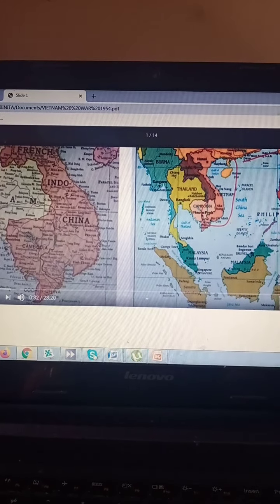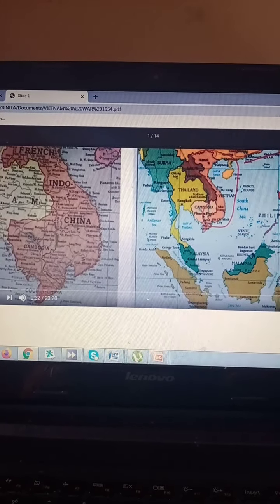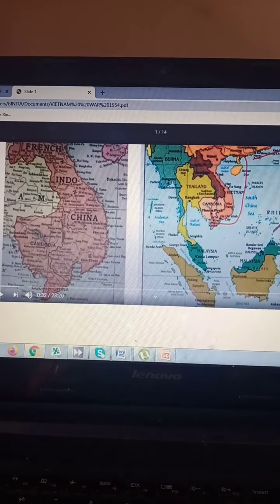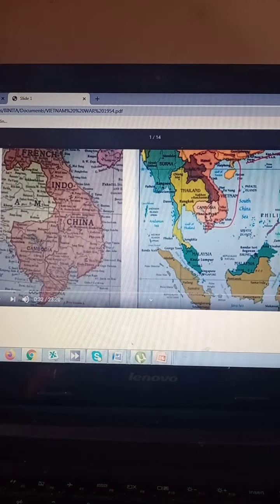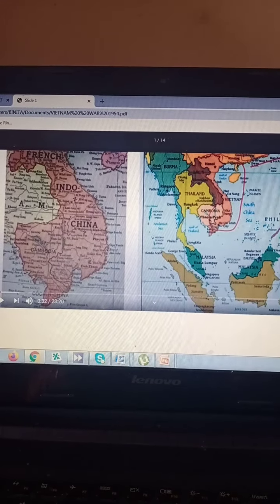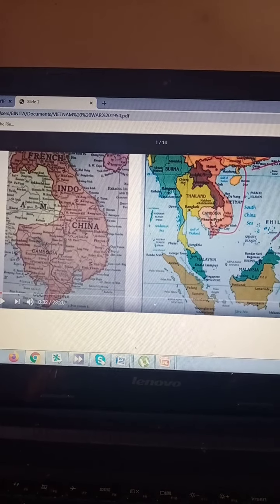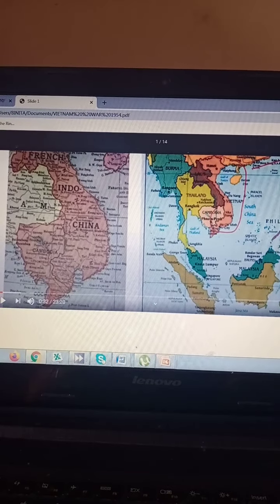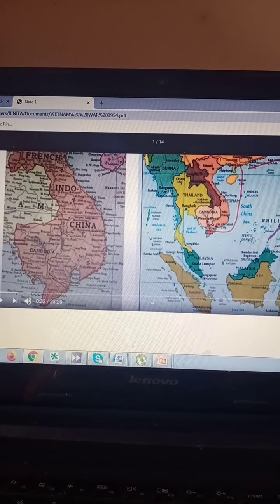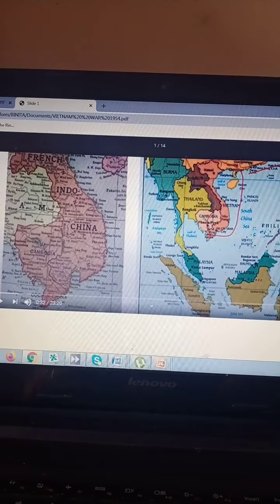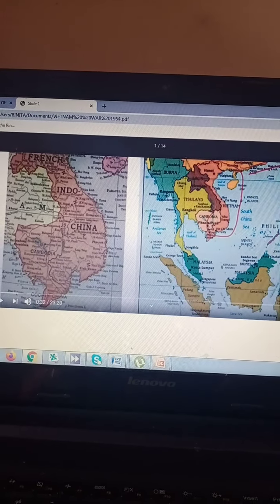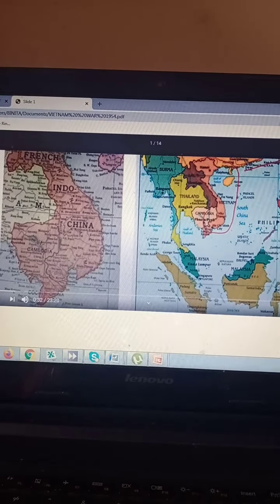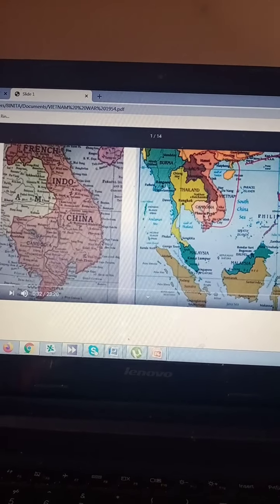Now, children, please do not get mixed up with Indochina. The war between China and India is called the Sino-Indo War, SINO. But the war fought here in Vietnam is the Indochina War, INDO. Why was it called Indochina? It is because of the influence of two cultures in this place, that is Indian as well as French culture. Therefore the three states together are called Indochina.